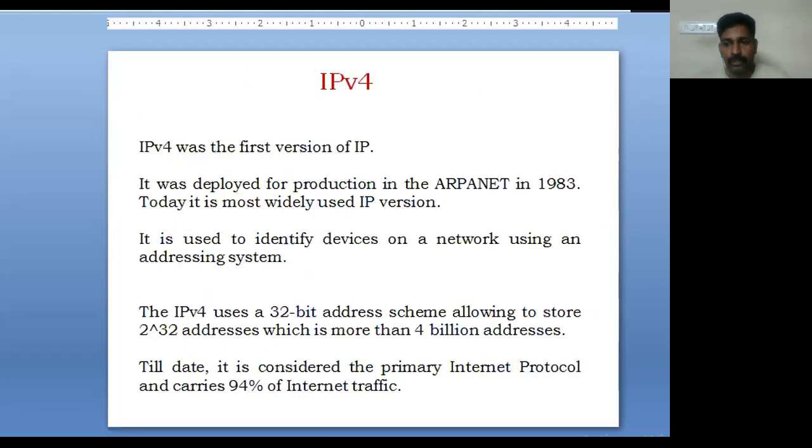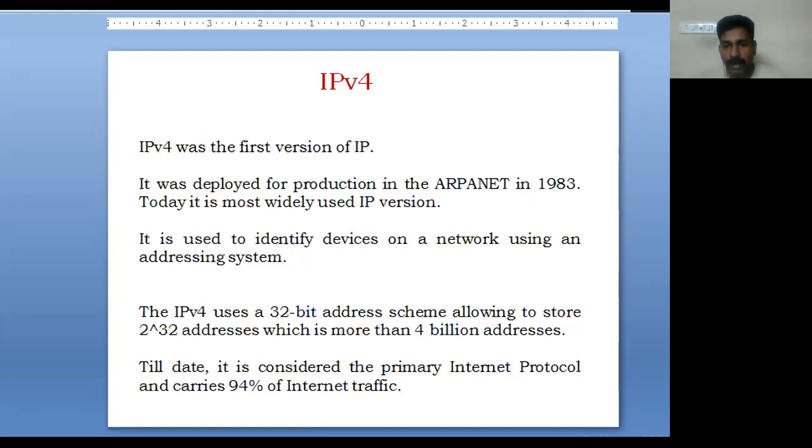So IPv4 is the first version of Internet Protocol, that is Internet Protocol version 4. It was deployed for production in the ARPANET. Till now, IP version 4 was the first version of IP. Today it is the most widely used IP version. Generally it is used to identify the devices on a network by using an addressing system. It uses a 32-bit address scheme which allows to store 2 power 32 addresses.